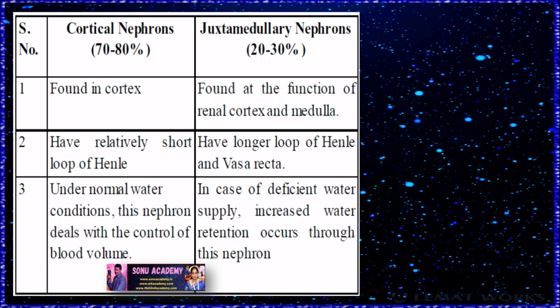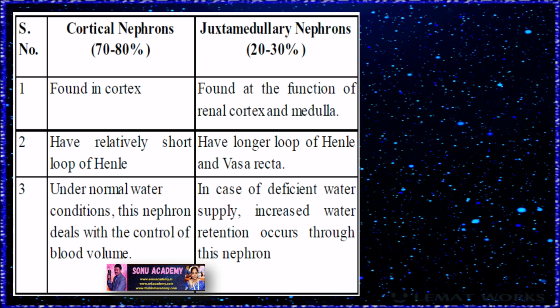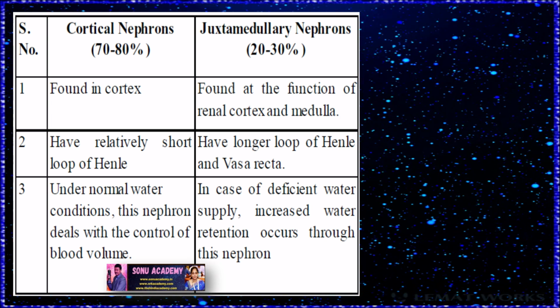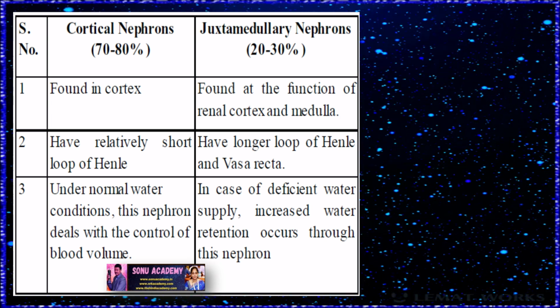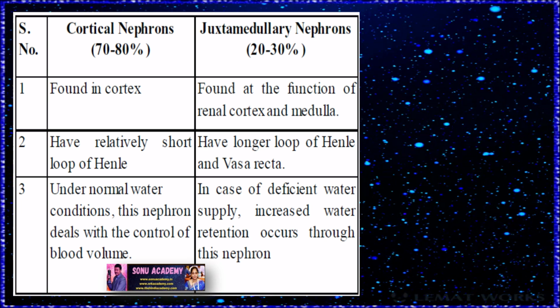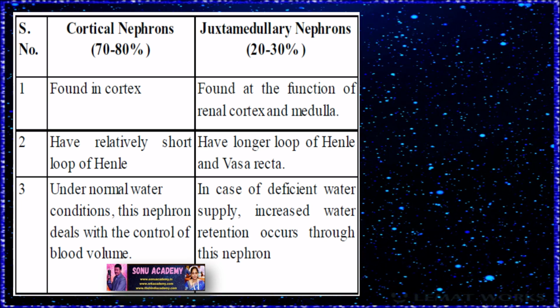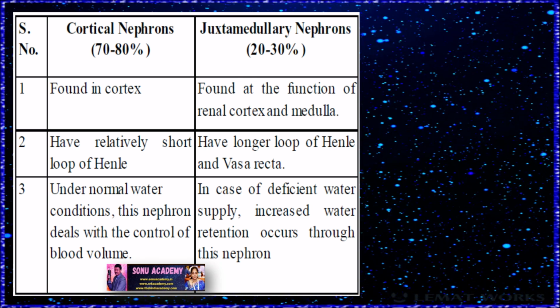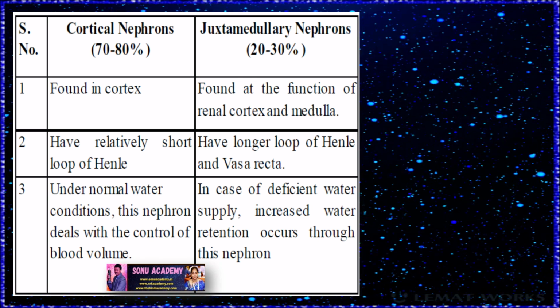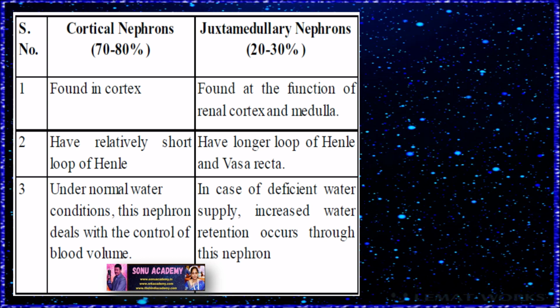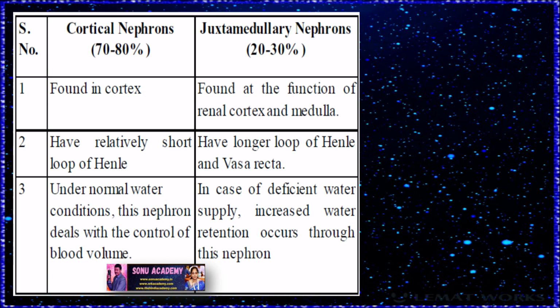Children, now let us discuss about types of nephrons. There are two types of nephrons. First one is called cortical nephron. The cortical nephrons are present within the cortex. They are short and comprise about 80% of the total nephrons. Next come to medullary nephrons. These have long loops of Henle and extend into the medulla.